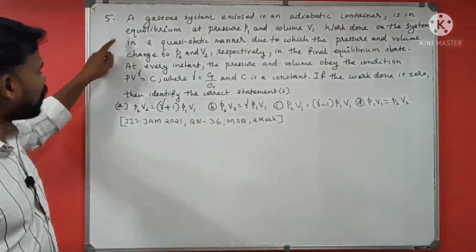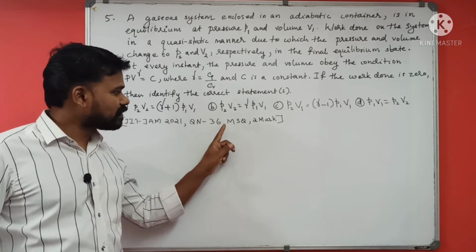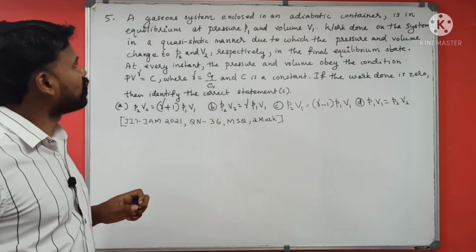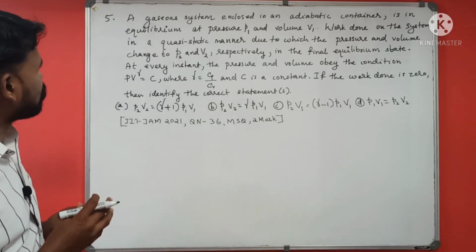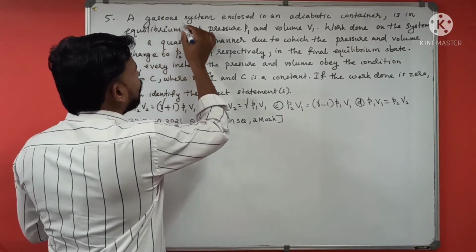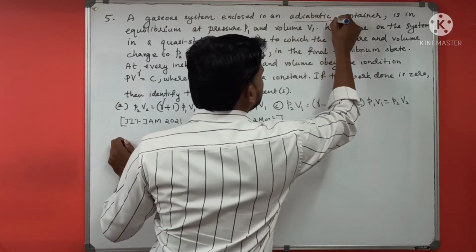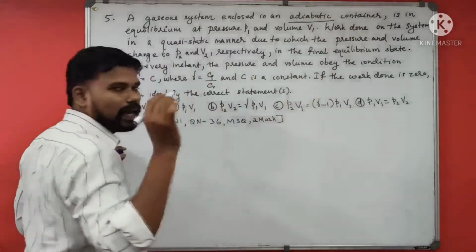This is another question from the IIT JAM 2021 exam. This is a multiple select question. Let us solve the question. Here it is given that a gaseous system is enclosed in an adiabatic container. First, it is an adiabatic process.